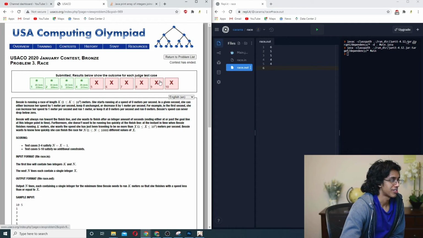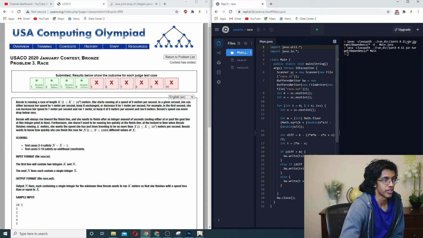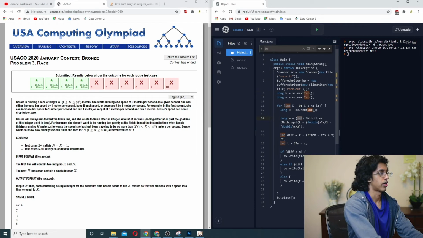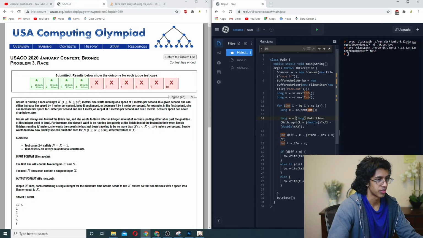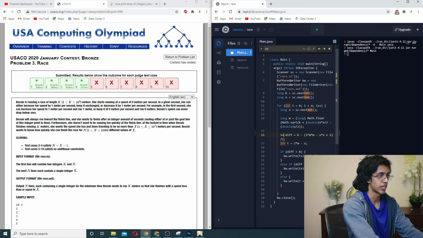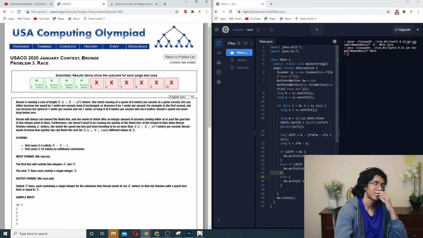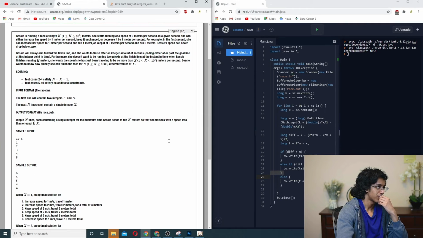Okay, is it too big or something? Okay, maybe it's too big. Let's try making everything long. I mean, that doesn't really make sense. 10 to the 9 should be plenty, but let's just make sure. I mean, I could binary search on m, but that's nasty. Is there no faster way?